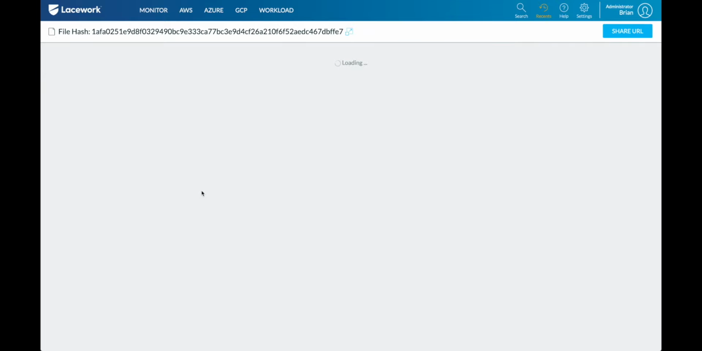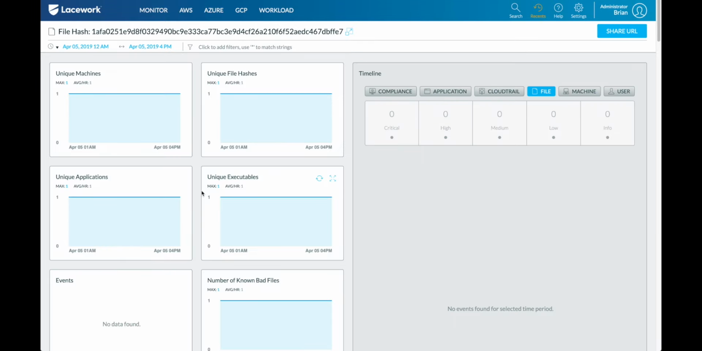You probably noticed some blue links throughout our product, and every time you see a blue link, that can send you to a new dossier that allows you to see everything that we know about it. So in this case, I can see that this hash exists on a single machine. So this gives me an idea that this was most likely an isolated incident and not something that's spreading throughout my entire environment.